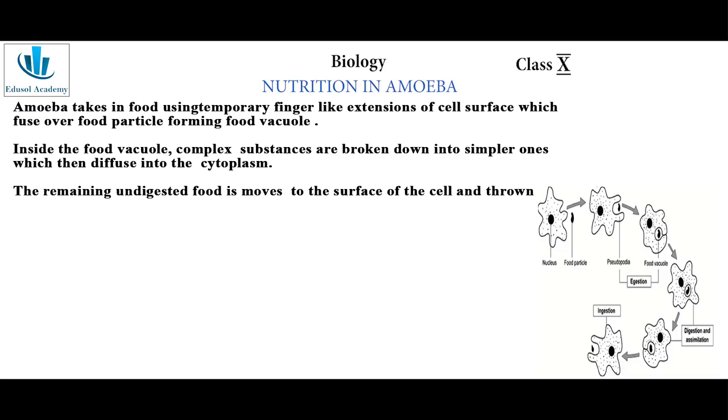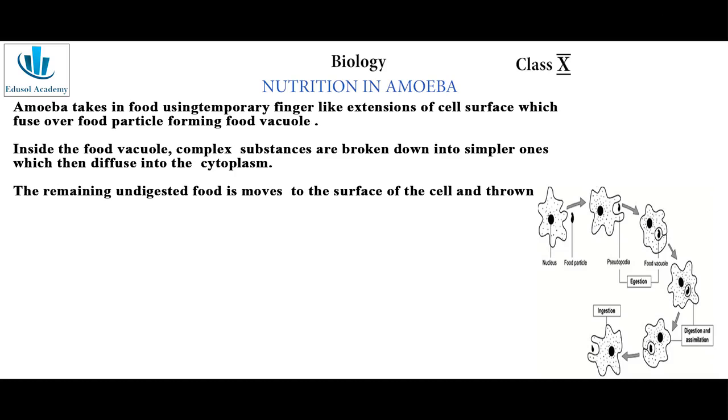Now, the next step is absorption. In this process, the nutrients from the digested food material are absorbed into the cell cytoplasm, leaving behind the undigested particles. This process is called diffusion. The excess of food is stored in the form of glycogen and lipids.